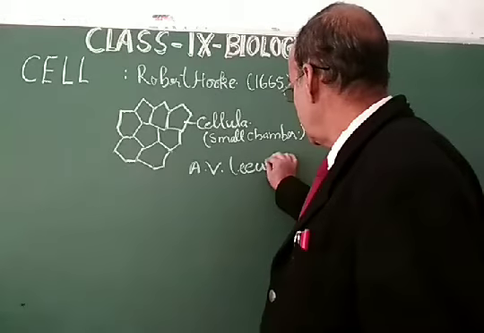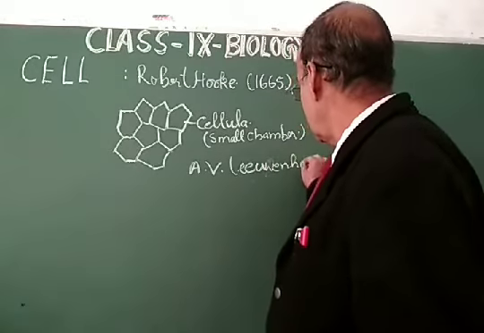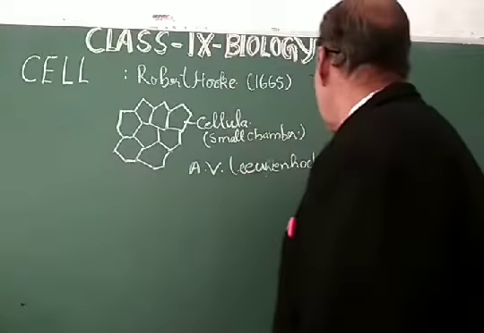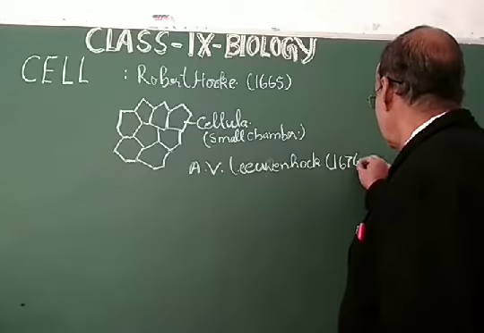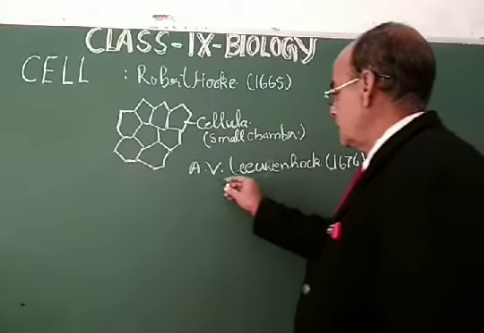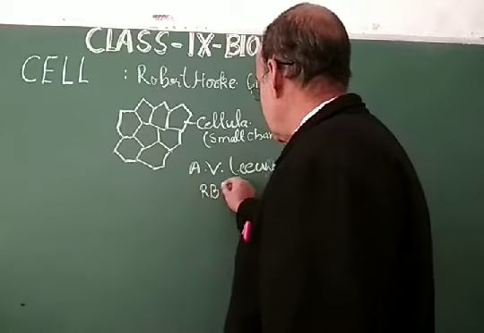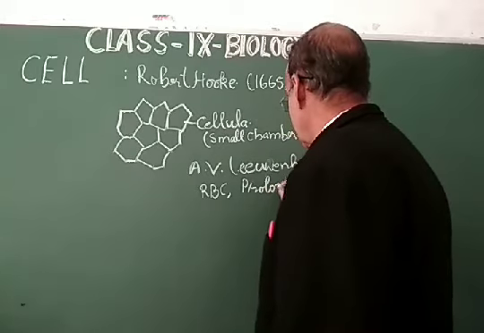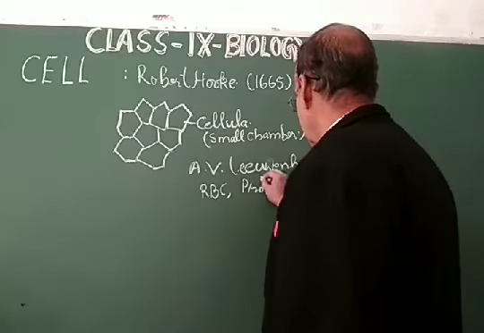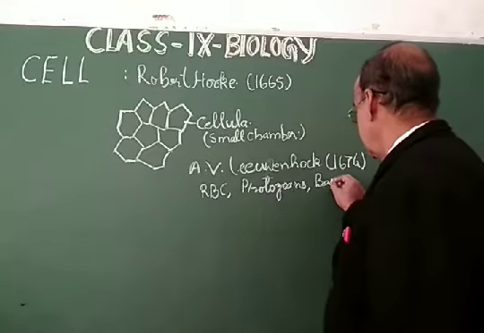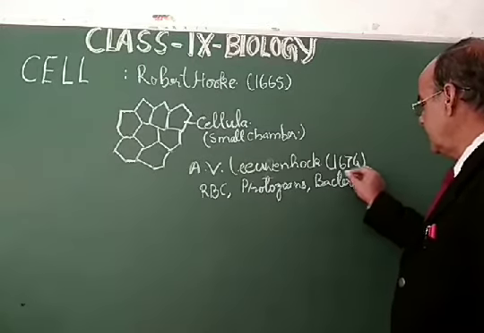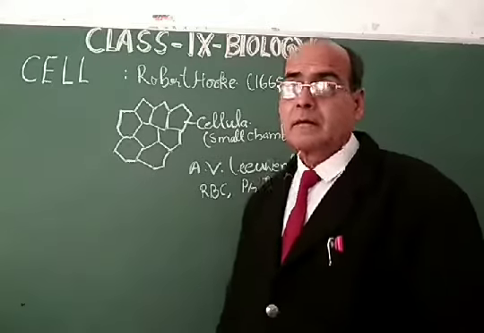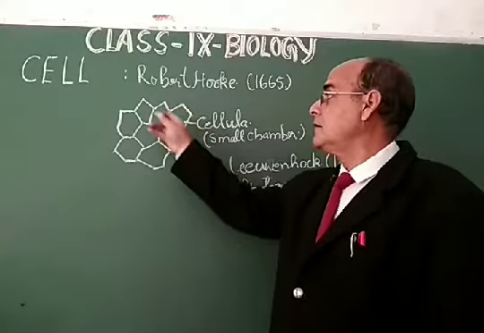He was able to discover in 1674 some RBC, protozoans, bacteria, etc. But as far as the history of the discovery of the cell is concerned, the cell was discovered by Robert Hooke in 1665.